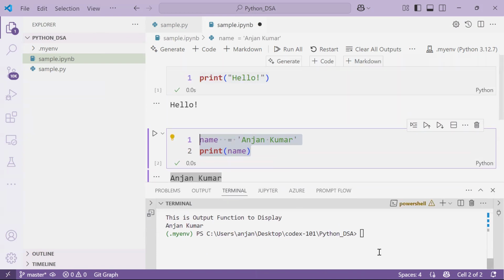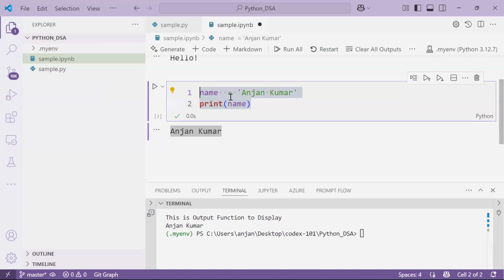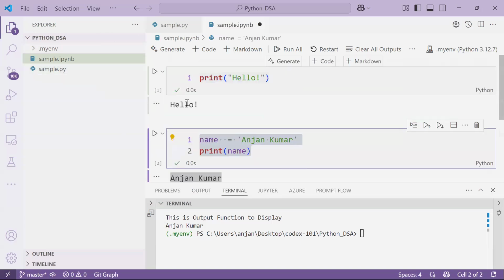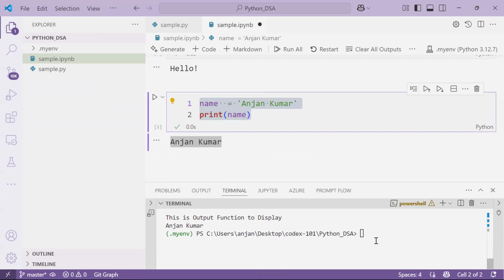Like in the case of the previous program, every time you're not saving the output. But in this particular situation, you can close this one, and after one month you can open this one and see the input as well as the output also. You can see the code as well as the corresponding output. But in the case of batch mode, you can't save your output within the same location, right?